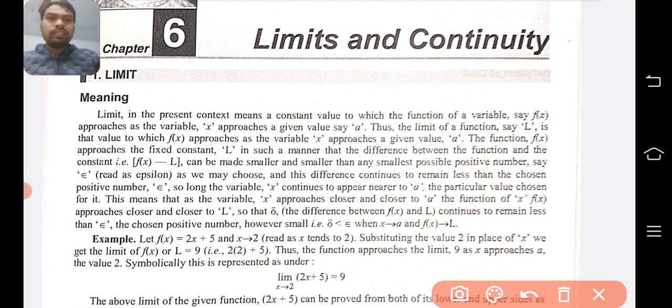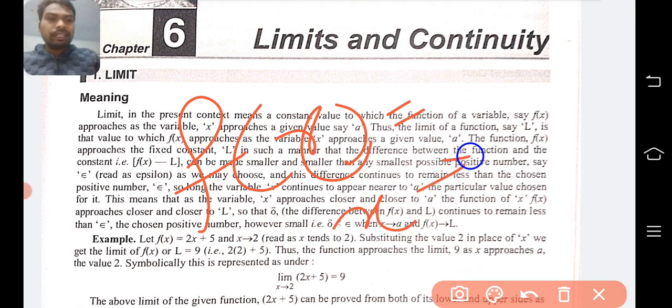It means when there is a function of x notation that is given, where the x value approaches towards a constant value, then we can have a limit of that particular function.